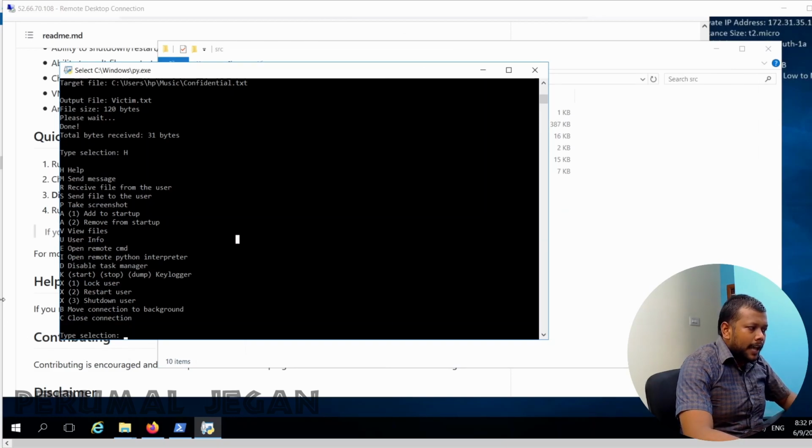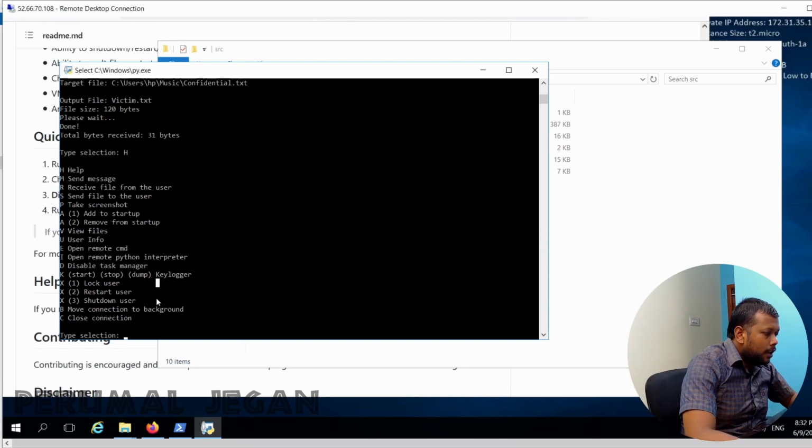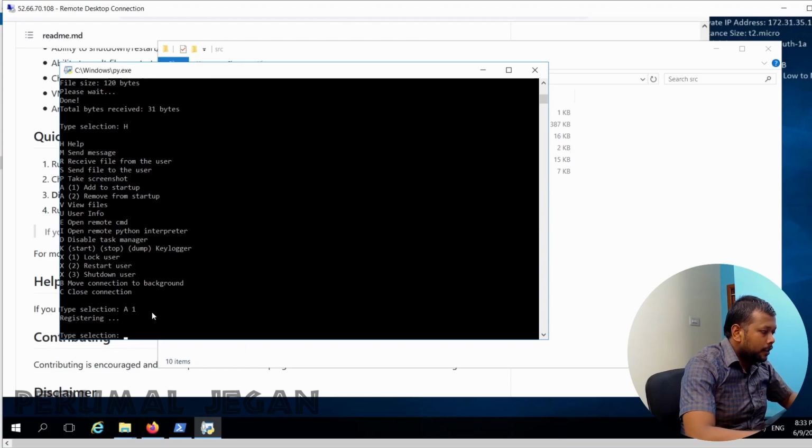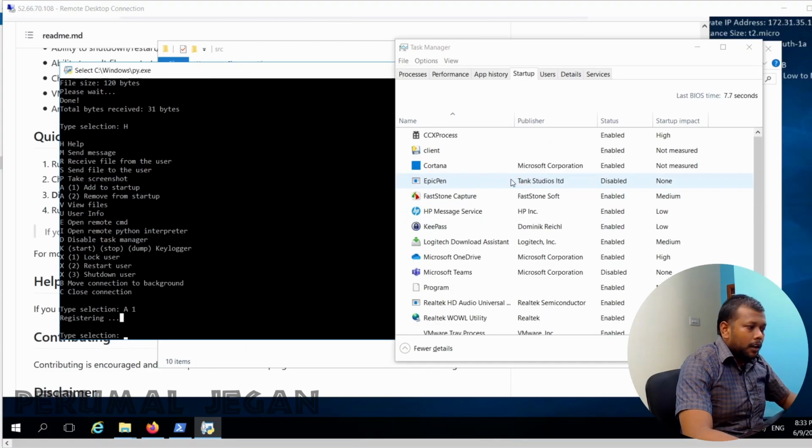Now let's add this payload into the startup folder of the victim's machine and check what happens. I need to click A space 1. Now it registered. You can see the client. The payload has been added into the startup folder of my victim machine.